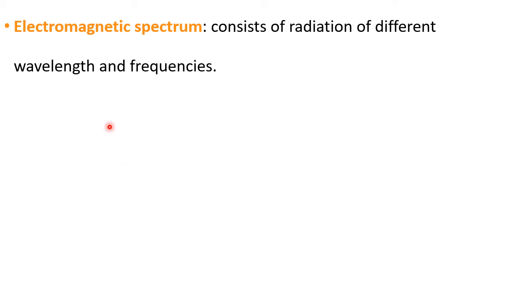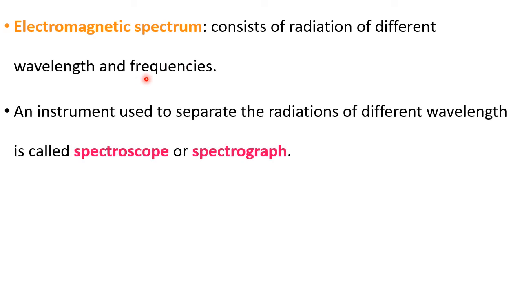Now, once again about the electromagnetic spectrum, told already in the previous discussion. Now, this is very important. An instrument used to separate the radiations of different wavelengths is called a spectroscope. That instrument, that device, will separate the different wavelengths to study. That is called a spectroscope or spectrograph. If it writes on paper, it is called a spectrograph.